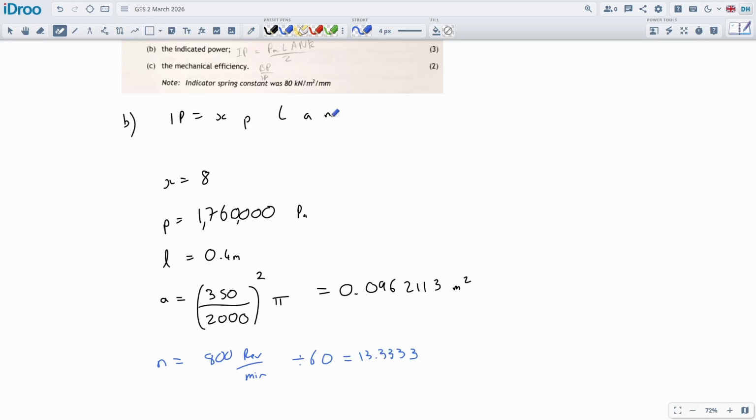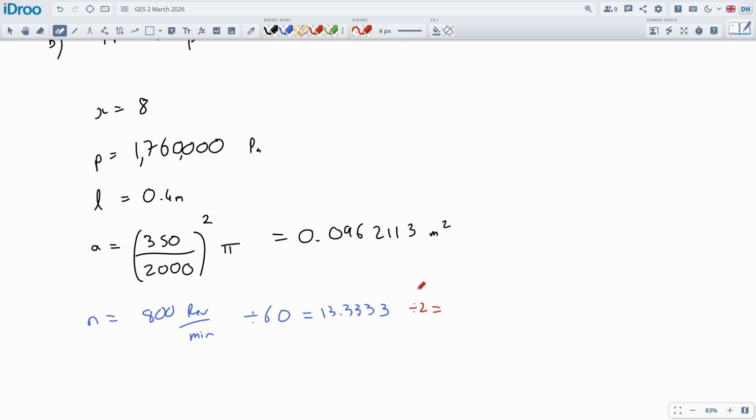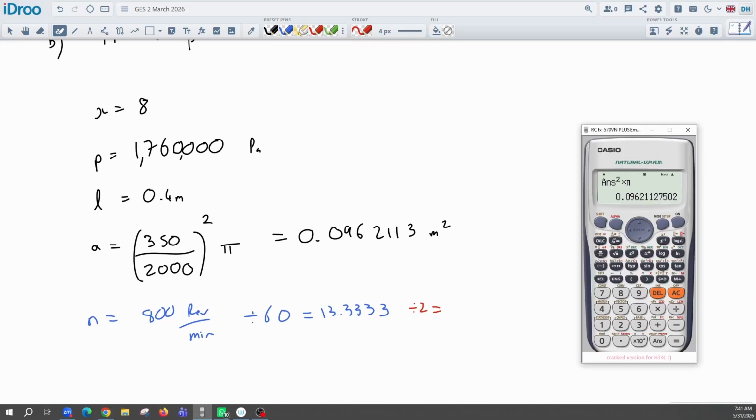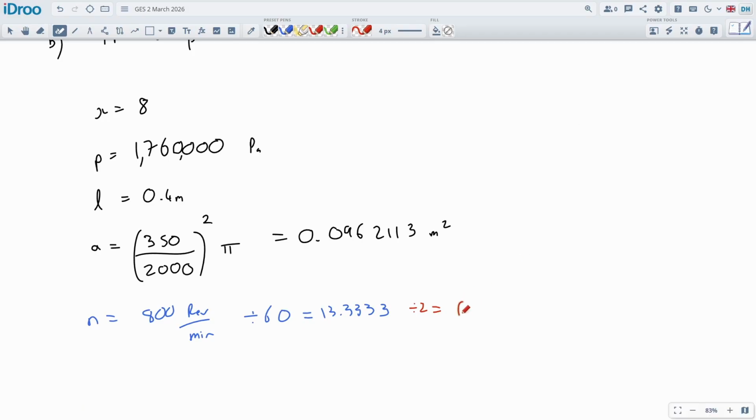We'll double check that. And we divide by 2 because it's a four-stroke engine, so not every stroke is a power stroke. So 13.333 divided by 2 gets me 6.666. This will be strokes per second, effective strokes per second. Very nice.